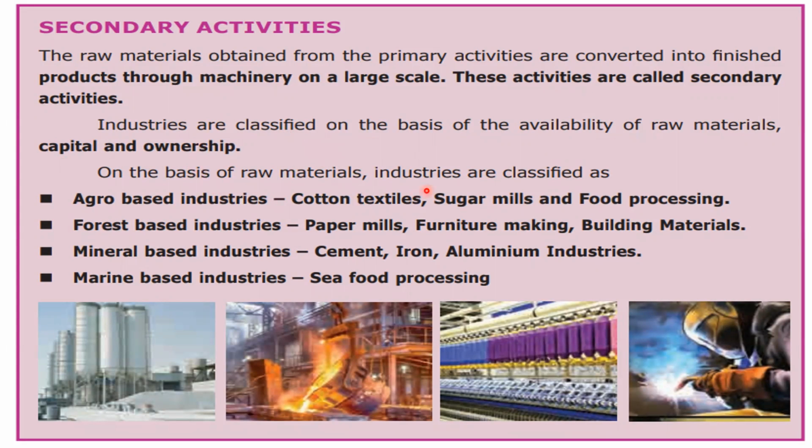On the basis of raw materials, industries are classified into agro-based, that is, the raw materials used in these industries are gained from agricultural activities. It's cotton, sugar mills, food processing. All these industries have their raw materials from the agricultural sector. Forest-based industries: paper mills, where you get wood from the forest, furniture making, building materials. Mineral-based industries: all the important minerals, cement, iron and steel industry, aluminium industries. Marine-based industries: seafood processing is an example of marine-based industries.